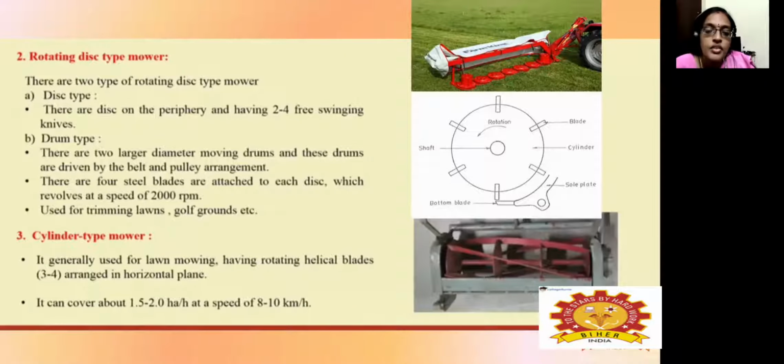It consists of four blades attached to each disc, which revolve at 2000 rpm. Then the cylinder type mower is generally used for lawn mowing, and it has a rotating helical blade which moves in a horizontal plane. The total coverage area will be around 1 to 1.5 hectares per hour, at a speed of 8 to 10 kilometers per hour.